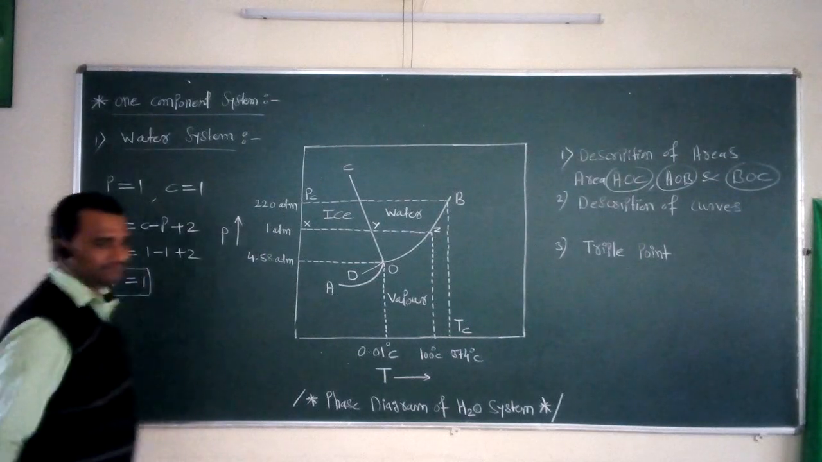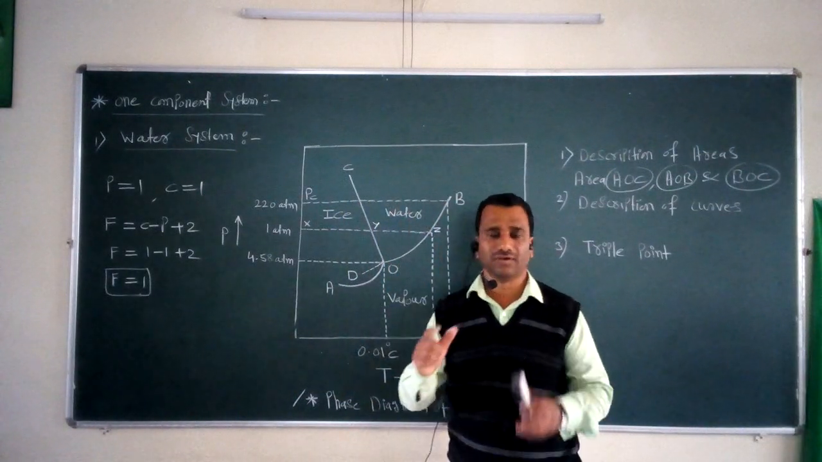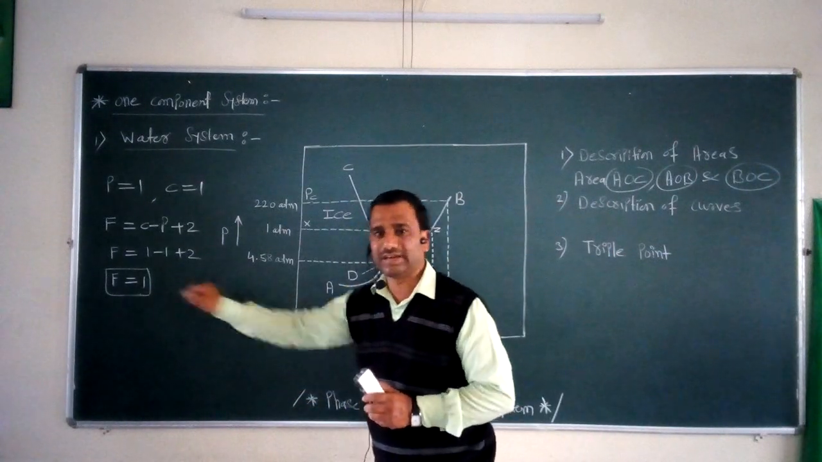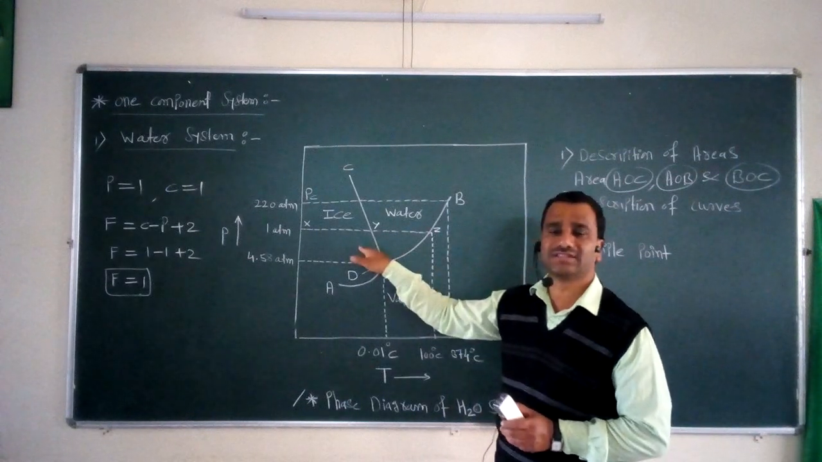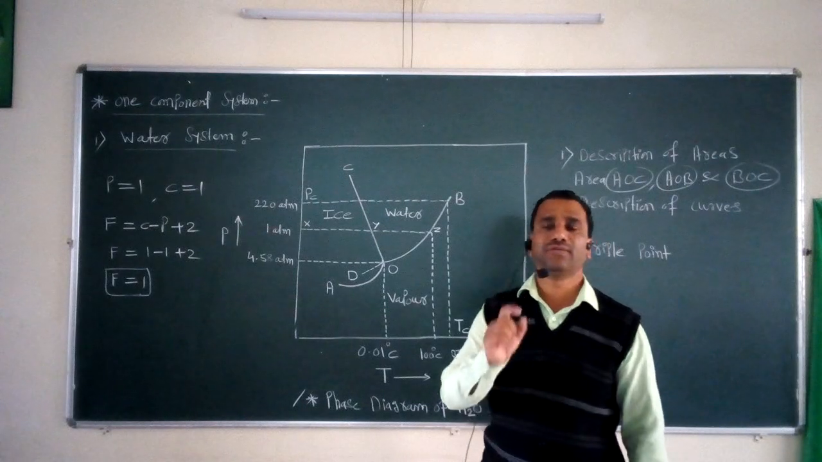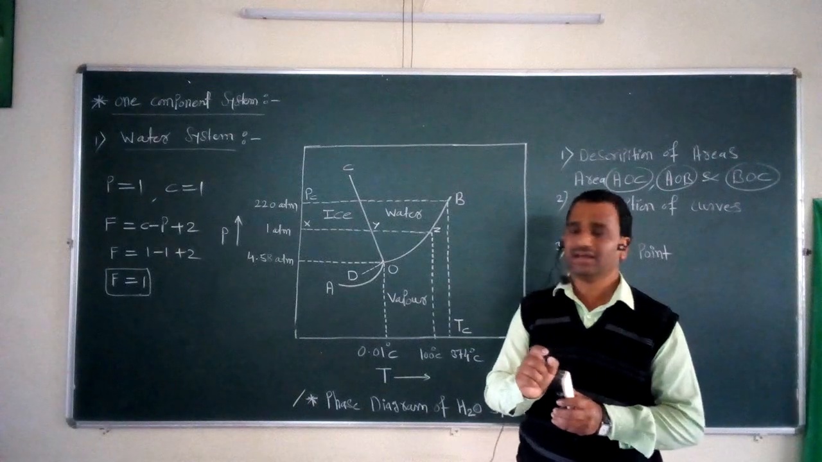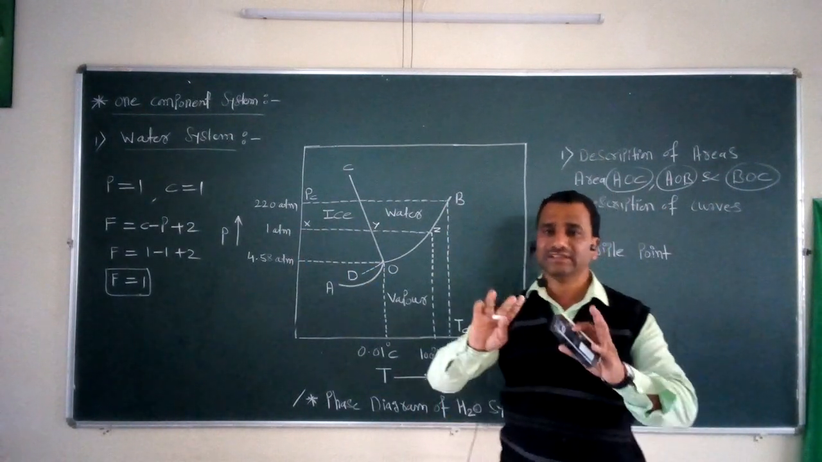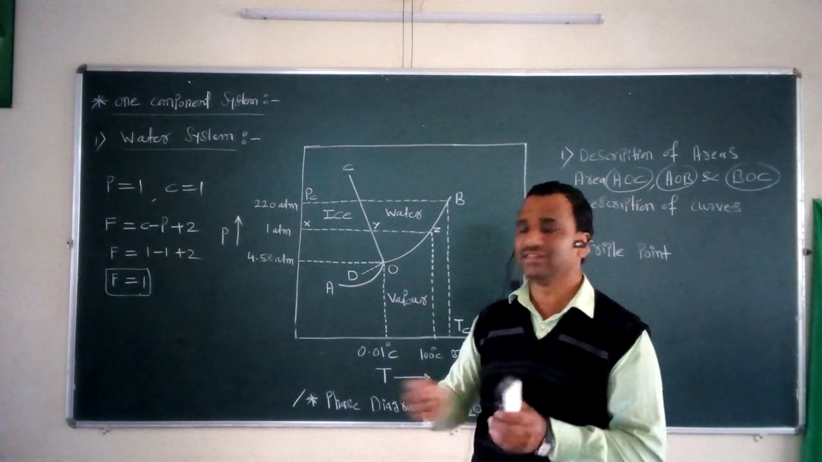So we can say that as far as this area AOC is considered, within this area the degrees of freedom is equal to 1, and that's why this system is called the monovariant system within the area AOC. If we want to study this system completely in this area, we require either the variable pressure or the variable temperature. Only one variable is required in order to describe this system in this area AOC.